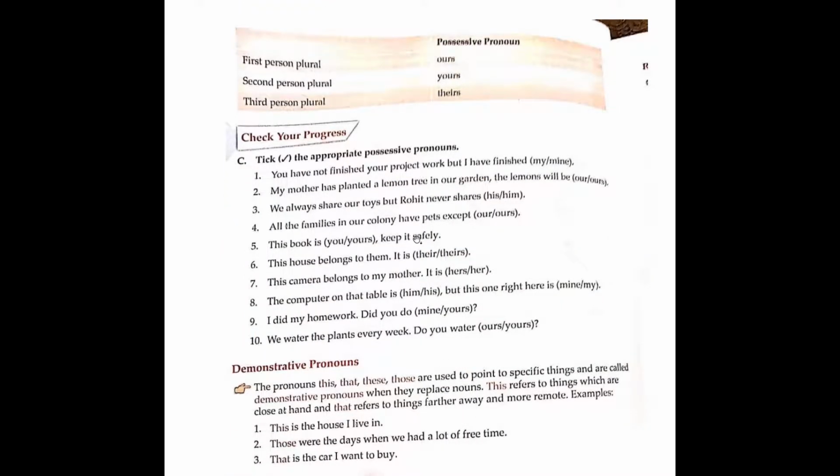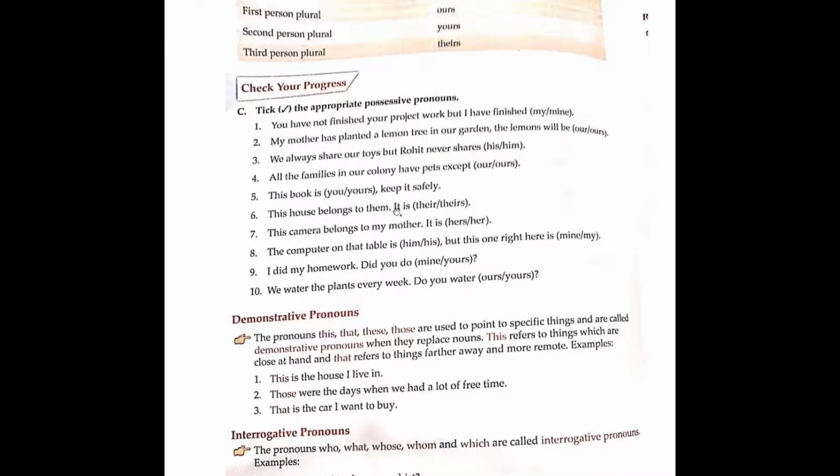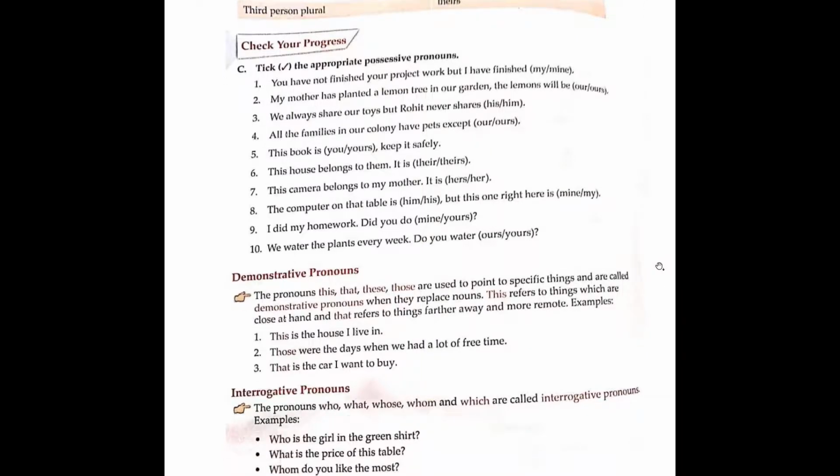Children, I hope you understand. Check your progress here. Next type of pronoun is demonstrative. Children, demonstrative pronouns point to specific things. For example, this, that, these, those. This refers to things which are close at hand, and that refers to things farther away.